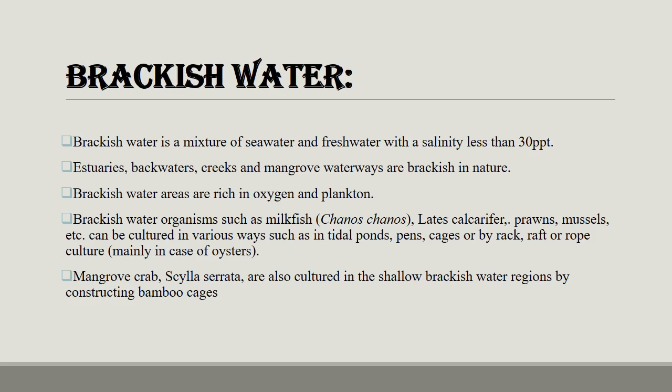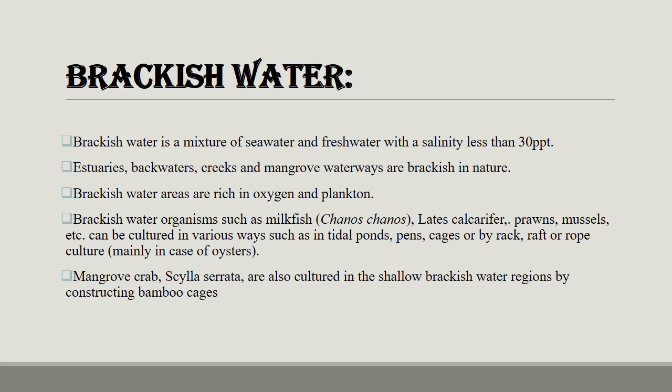Brackish water: what is culturing in brackish water, and what is brackish water? It is a mixture of seawater and fresh water, with salinity less than 30 ppt. Estuaries, backwaters, creeks and mangroves or waterways are brackish in nature. Brackish water areas are rich in oxygen and plankton. Brackish water organisms such as milkfish, Chanos, Lates calcarifer, prawns, mussels, etc.